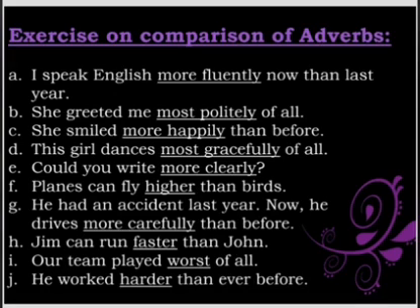Jim can run faster than John. Our team played worst of all. Comparison with all, so it is the superlative degree, that is worst, which is the superlative degree of bad. He worked harder than ever before. So you can see that the adverbs are changing on the basis of the comparison made.